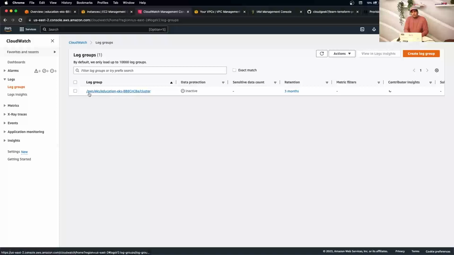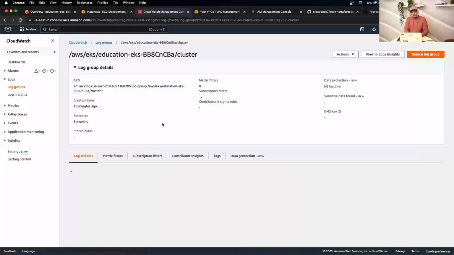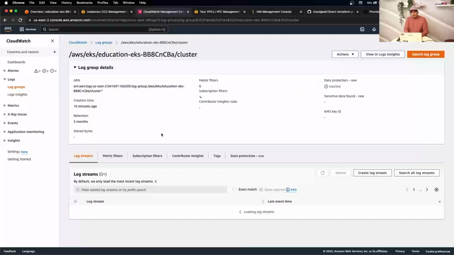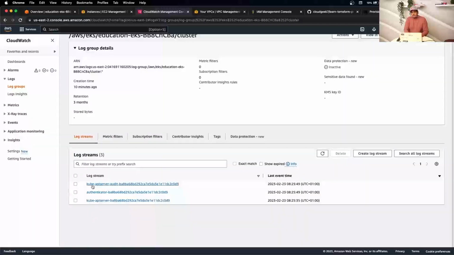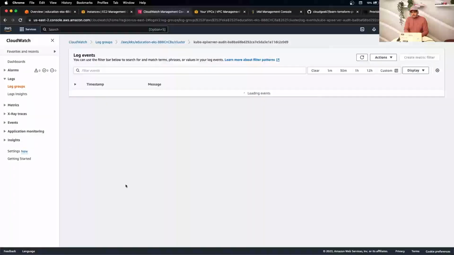There you go, the AWS EKS education EKS cluster. Any logging that our cluster generates creates a log stream like this. So Kube API server, authenticator, so all the logs, we should be able to see here what's going on in the background. You should be able to search and create some alerts on top of this.